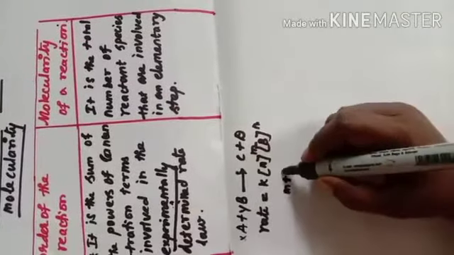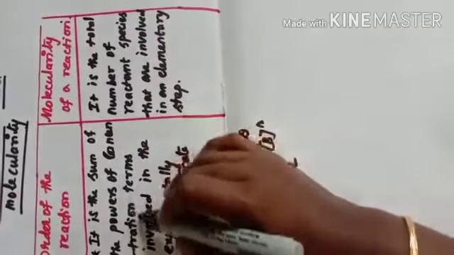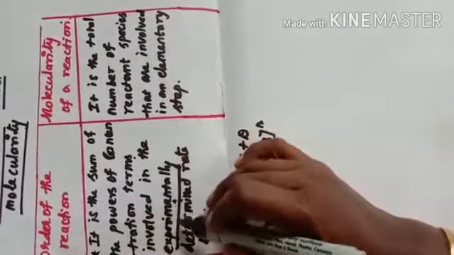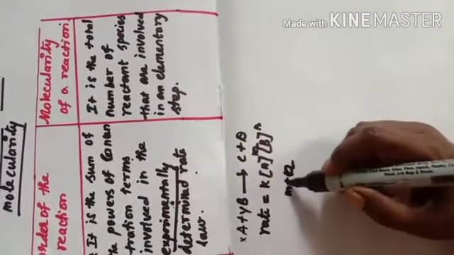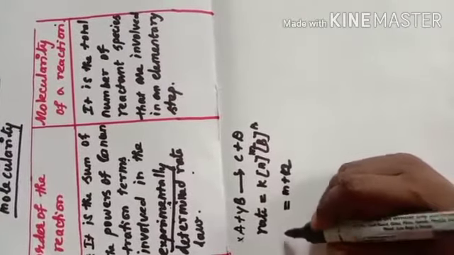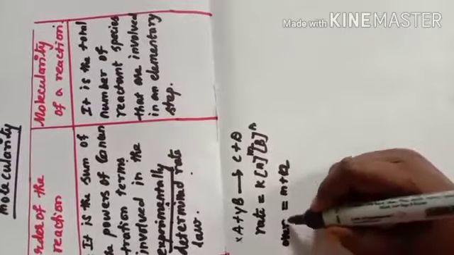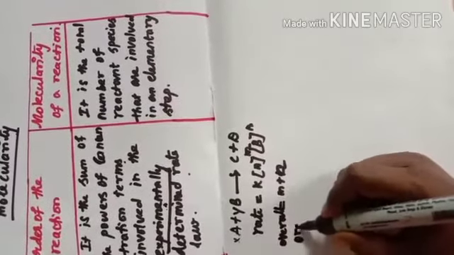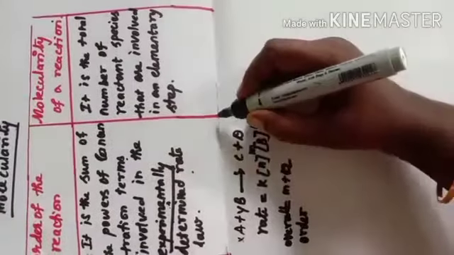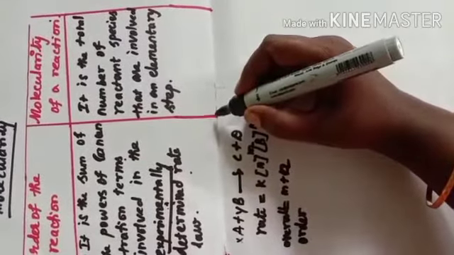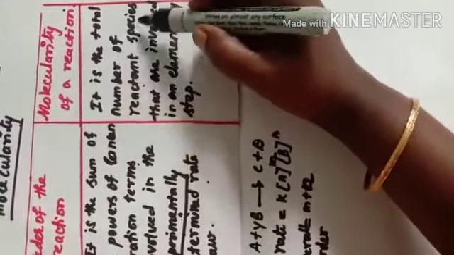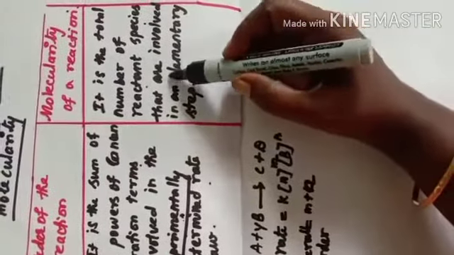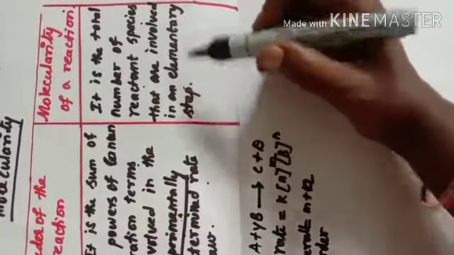So what does order of the reaction mean? It is the sum of the powers of concentration terms in the experimental rate law. We add m and n to get the overall order of the reaction. Then molecularity is the total number of reactant species that are involved in an elementary step.